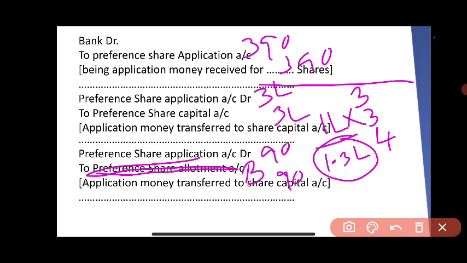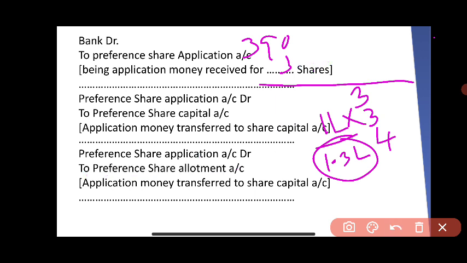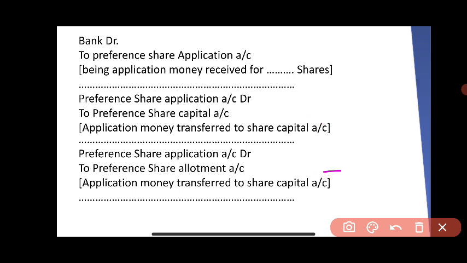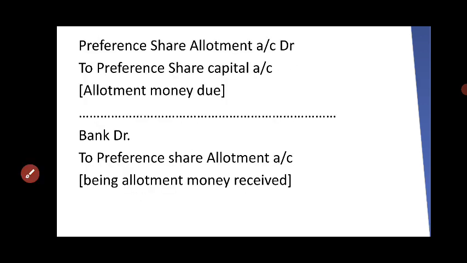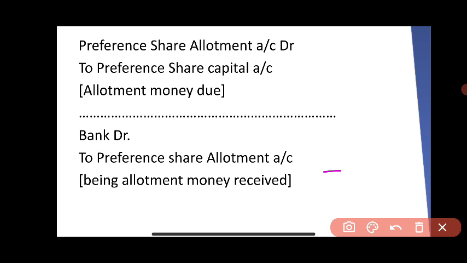Okay, then the next stage is the allotment stage. In that stage we have to pass two journal entries. First one for making allotment due, second on receipt of allotment money. Preference share allotment account to preference share capital, 1 lakh into 3, 3 lakhs. Bank account to preference share allotment, 3 lakhs.